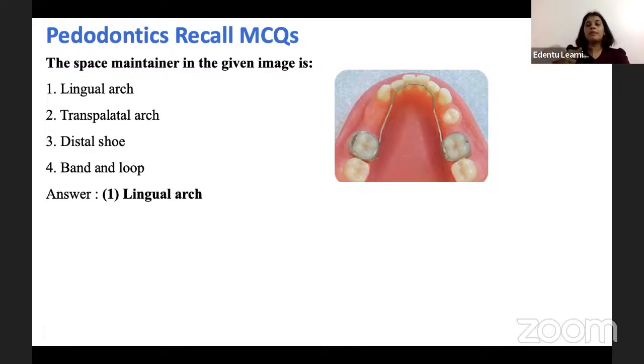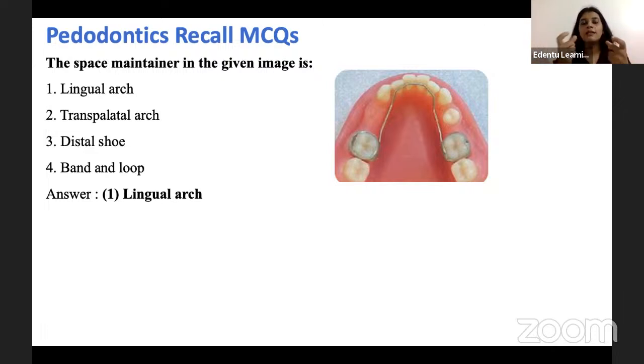So it's not feasible to give a band and loop on either side. Instead of that, we can give a lingual space maintainer. One of the important advantages of giving a lingual space maintainer is that it maintains the leeway space. What is leeway space?